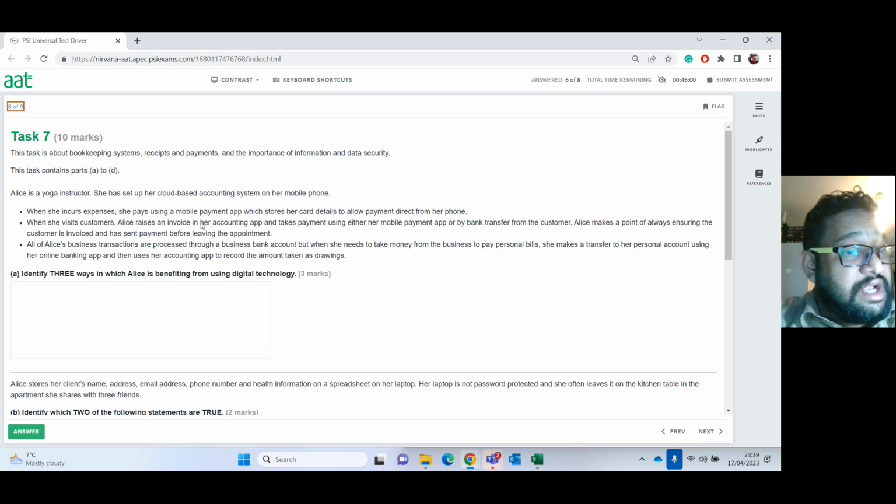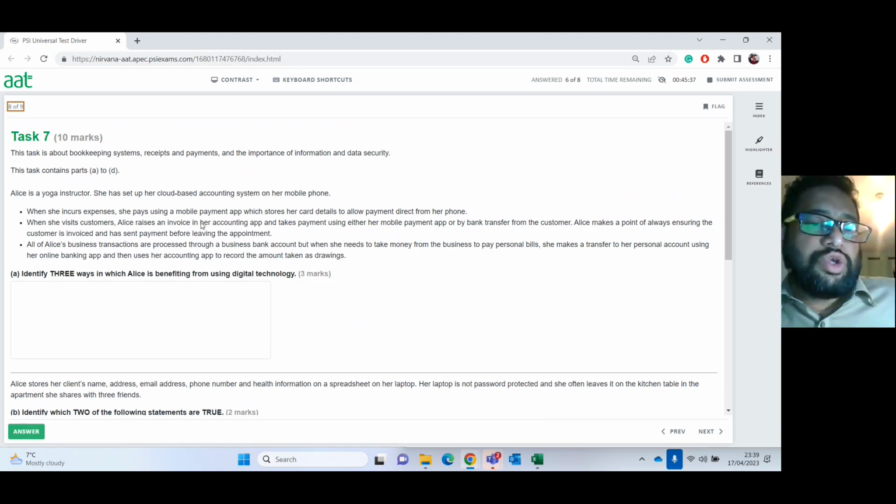All of Alice's business transactions are processed through a business bank account, but when she needs to take money from the business to pay personal bills, she makes a transfer to a personal account using her online banking app, and then uses the accounting app to record the amount taken as drawings. So now she transfers the money, but then also uses the accounting app to record the amount taken as drawings. They're saying here, identify 3 ways in which Alice is benefiting from using digital technology.